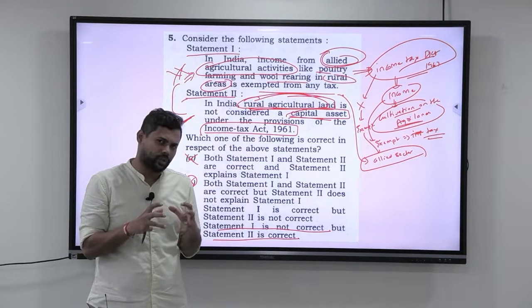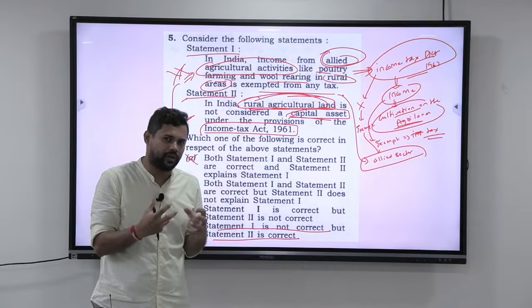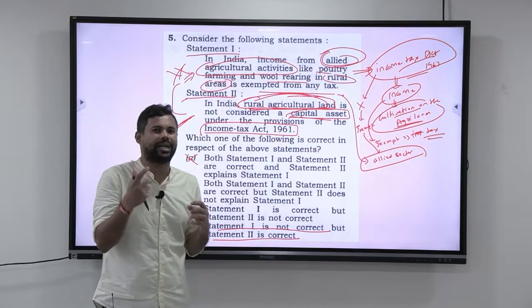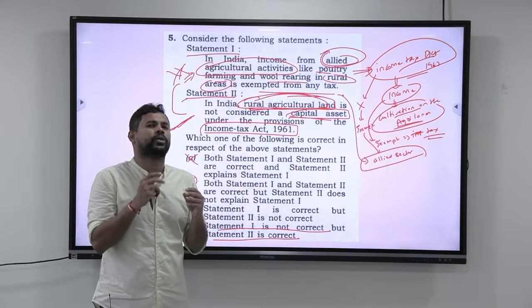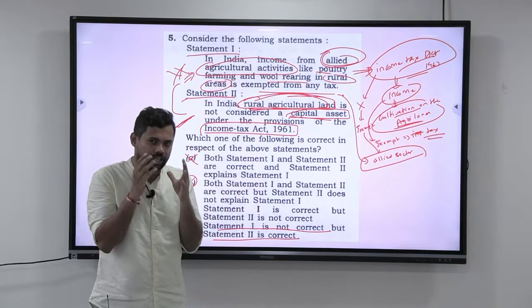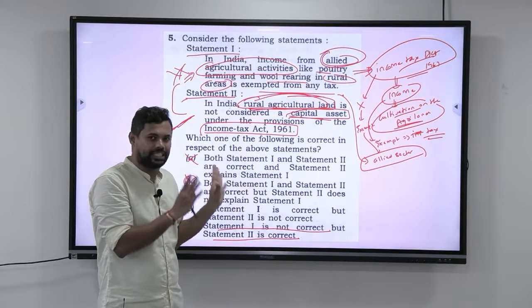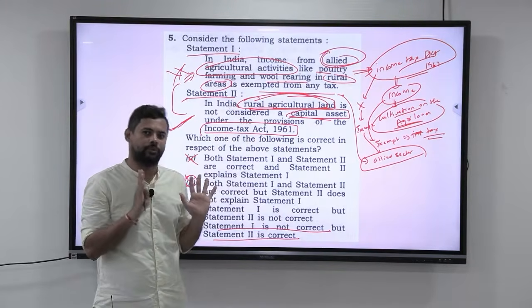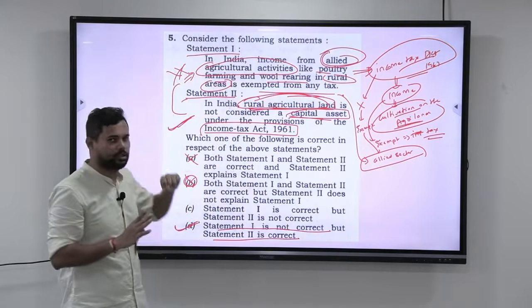Okay. Though the question seems to be a little difficult, you should have some conceptual clarity of Income Tax Act to answer this. Okay. Now, here many people will give you tricks to answer. I would not support the tricks. I would just want you to learn what exactly is Income Tax Act and how is it related to agriculture from this particular question. Okay. So, this is about the fifth question.